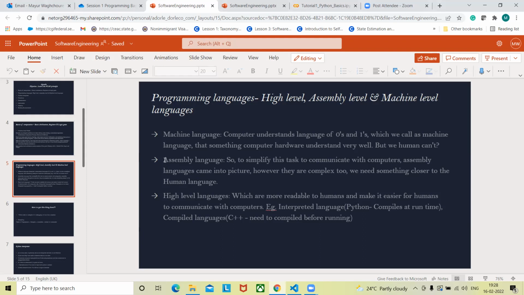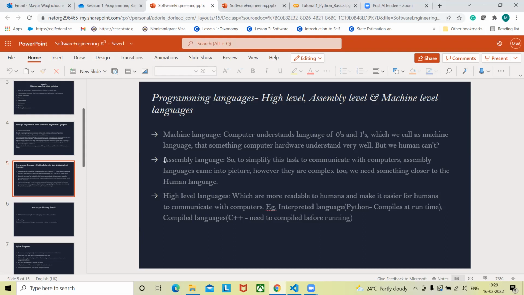But again, as I mentioned, assembly level language is not that great for humans to understand, and to have a smooth interaction with our computer. What we need is a language that is quite readable to humans, and using that language we would be able to express ourselves more properly. That's basically a high level language. All the languages that you see here, be it Python or C++, are high level languages. It depends on how close they go to machine level language, but basically these are high level languages which humans can understand.